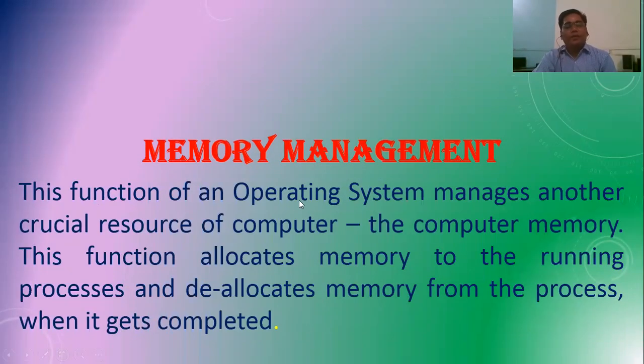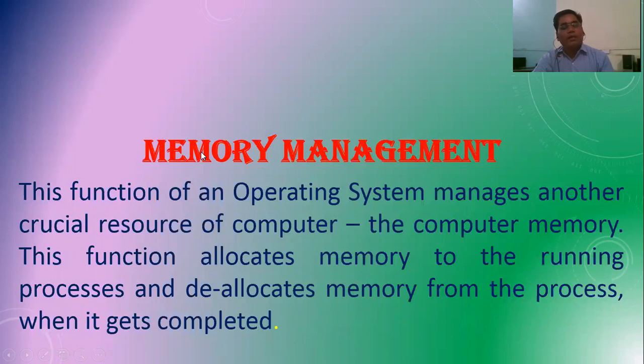This function of an operating system manages another crucial resource of computer, that is computer memory. This function allocates memory to the running processes and deallocates memory from the process when it gets completed. Means to say, which application should be given how much part of the memory is decided by the operating system.